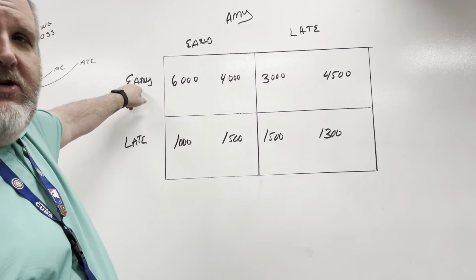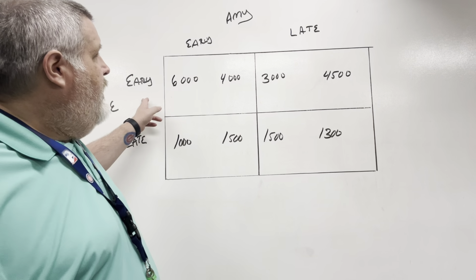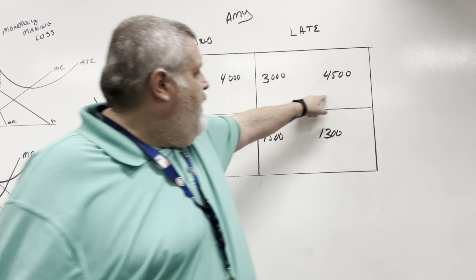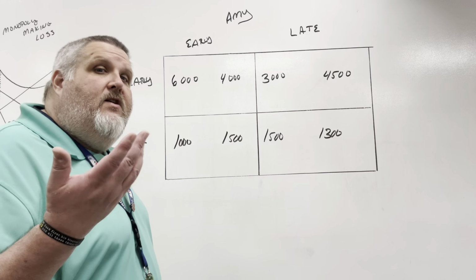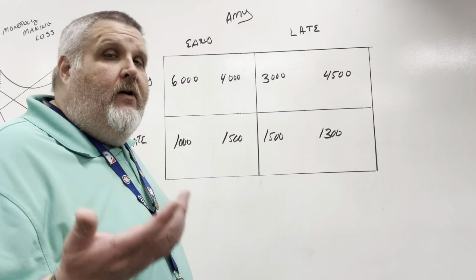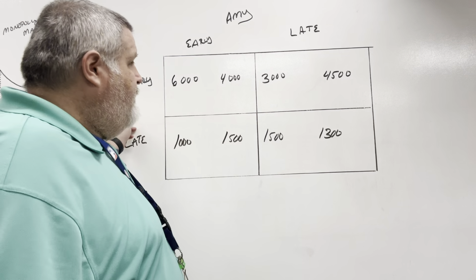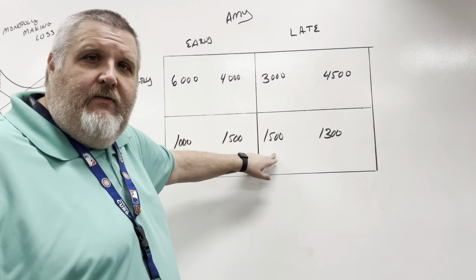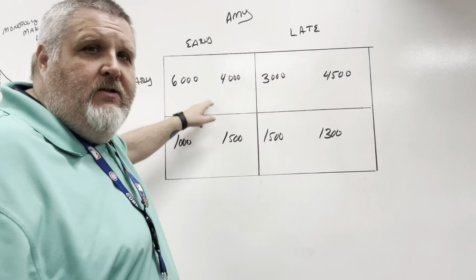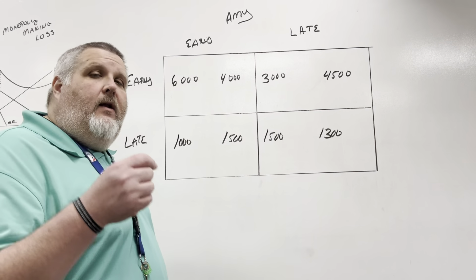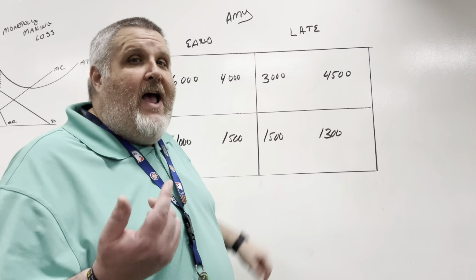We know Joe is going to opt for early. He's never going to go late, right? If he goes early, where's Amy going to land? Right here. And so right there at that spot, that is our Nash equilibrium, okay? Neither of them are better off. If they leave, they're going to be worse off. If we're here at late, right? If Joe leaves, he's going to go from 3,000 down to 1,500. That's no good for him. If she leaves, she's going to go from 4,500 to 4,000. That's no good for her. So at that point, they're both better off staying where they're at. That is our Nash equilibrium.